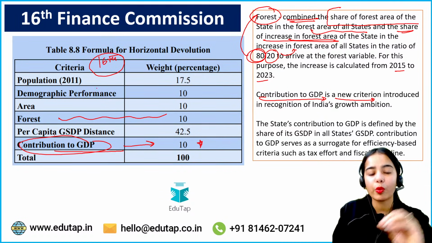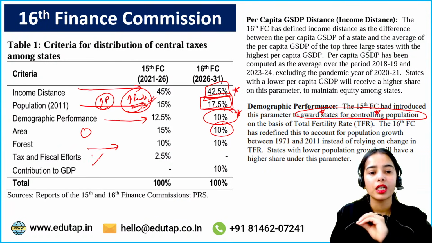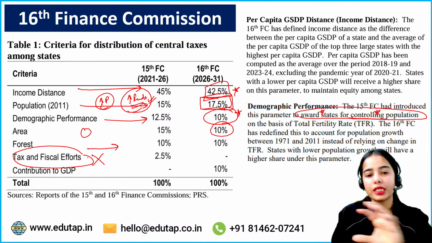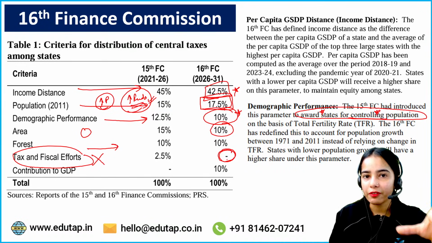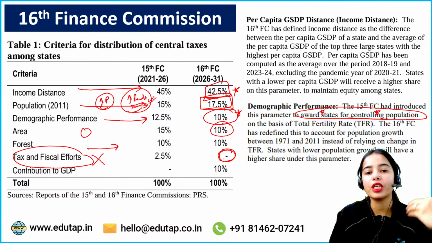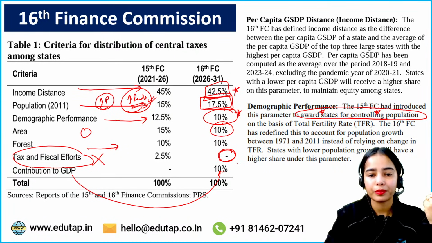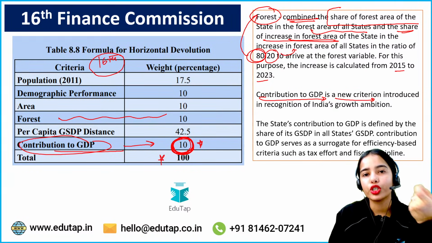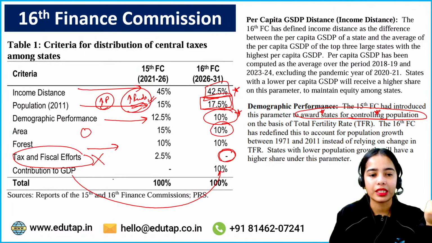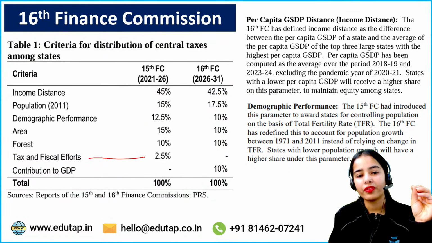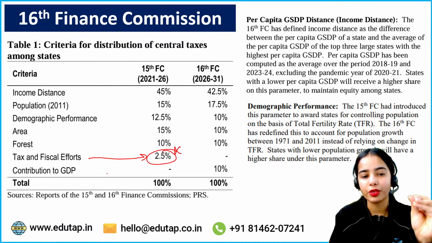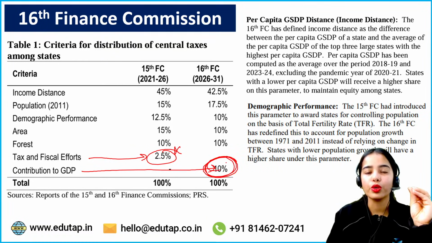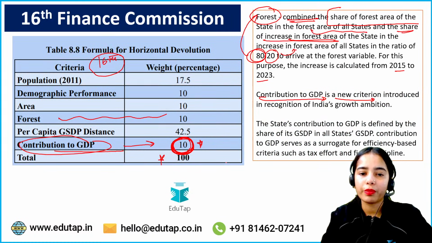This becomes very, very important: the 16th Finance Commission has removed the tax and fiscal efforts criteria. No allocation, no weight has been given to tax and fiscal effort by the 16th Finance Commission. Contribution to GDP has been introduced newly. This has basically replaced the tax and fiscal efforts criteria that was previously adopted. So the previous criteria, tax and fiscal efforts, has been removed, and there is the new criteria of contribution to GDP, that is 10%.